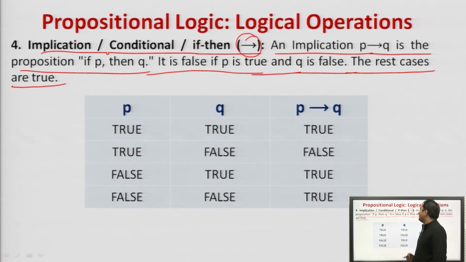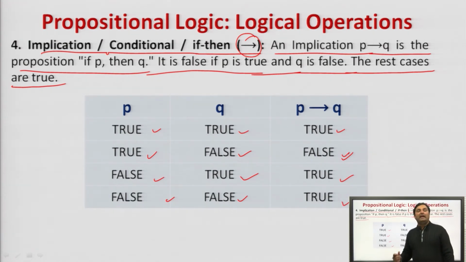So, what we are saying is, if P then Q is false when P is true and Q is false. In all other cases, if P is true, Q is true, then this is true. This is false, this is true, then this is true. This is false, this is false, then this is true. Agreed? So, we will say simply that in implication, if P then Q, if P is true and Q is false, then P implies Q will return false. All other cases will return true.